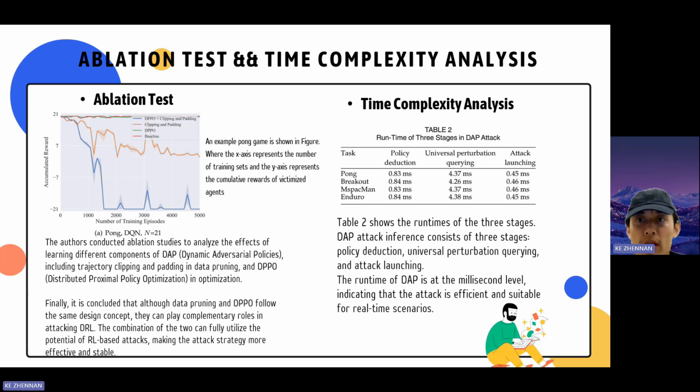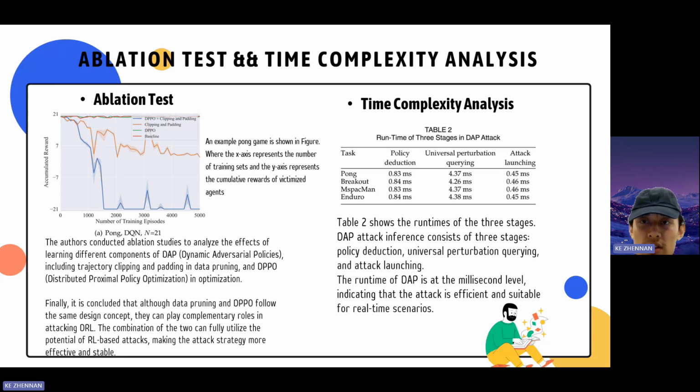And let's talk about the ablation test and the time complexity analysis. The ablation test analyzes the impact of different components of DAP, like trajectory clipping and padding in data pruning, and DPPO in optimization. The results indicate that combining data pruning and DPPO enhances the stability and effectiveness of the attack strategy.